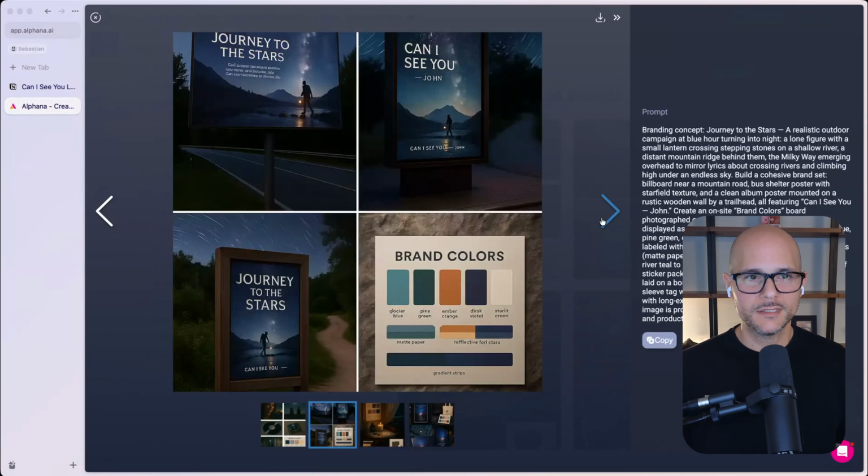So that's one concept. Here's another one, right? So this is showing you what it looks like on billboard designs, right? Here you go on the street, right? It says, Can I See You? You've got that represented here as well. And look how it kept consistent the theme, like you got the mountain in the back shot, the clouds, right? In all of these 3 versions. And then again, it gives you a couple brand colors that you could look at.